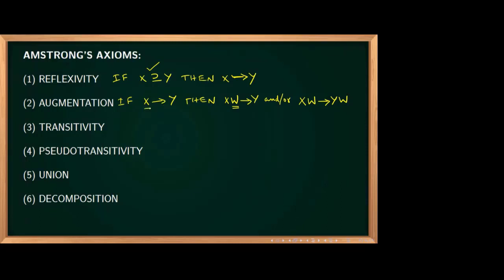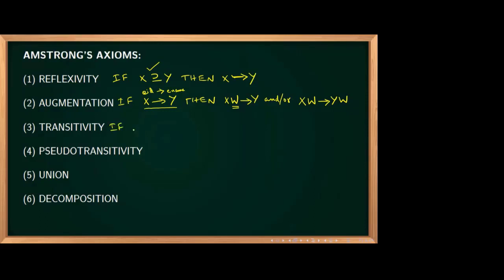If a functional dependency X determines Y is given to you, you can add. Assume this is your employee ID. Employee ID determines employee name. If employee ID alone can determine employee name, definitely if you add his name or his father's name to the left side, the right side will still be determined. So there is no change in that. So XW determines Y, or XW determines YW, both are correct. Whatever you add on the left side, you can add on the right side also. This is the augmentation rule.